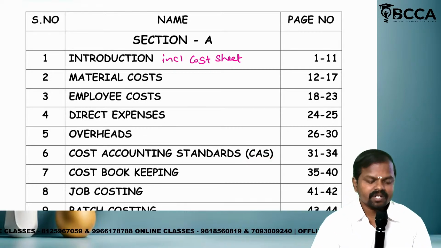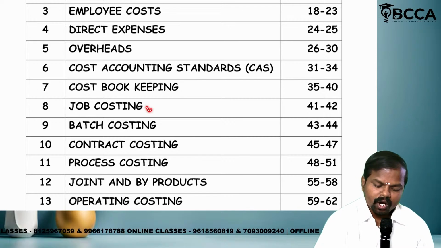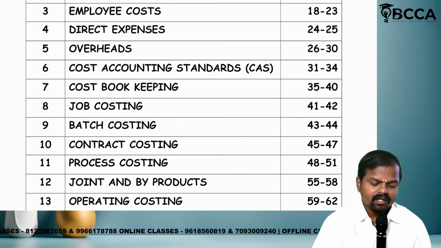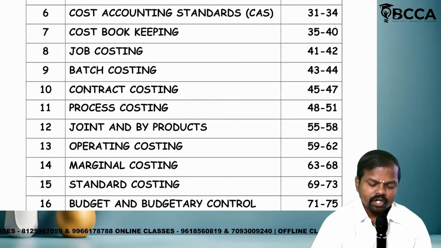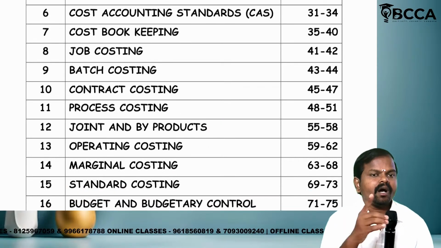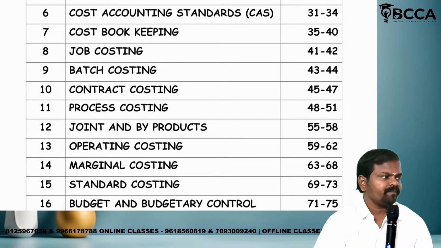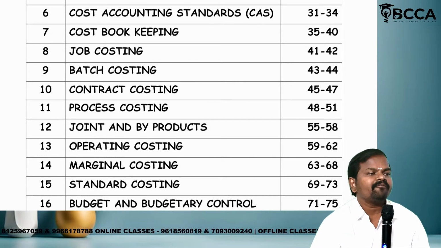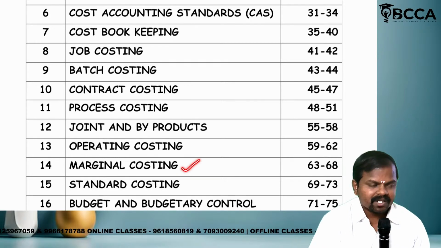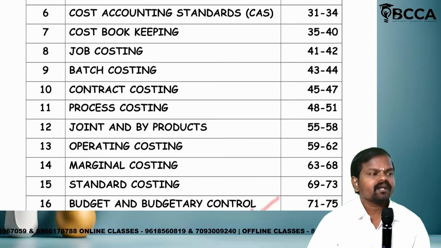Cost accounting standards. Cost bookkeeping, job costing, batch costing, contract costing, process costing, joint and byproduct costing, operating costing. Operating costing is also known as service costing. What is the alternative name? Service costing. Next, marginal costing, standard costing, budgetary control.